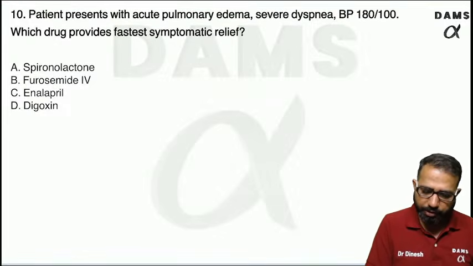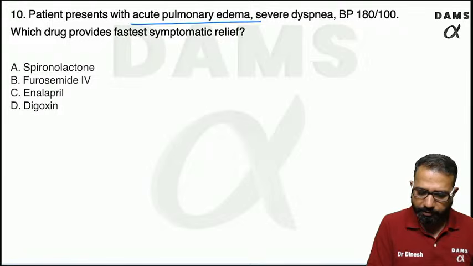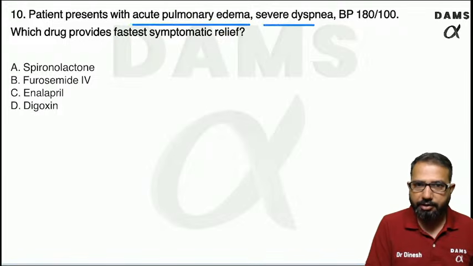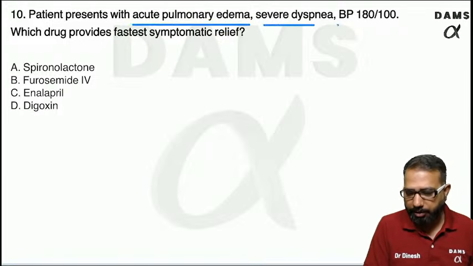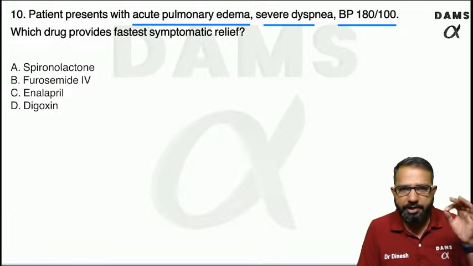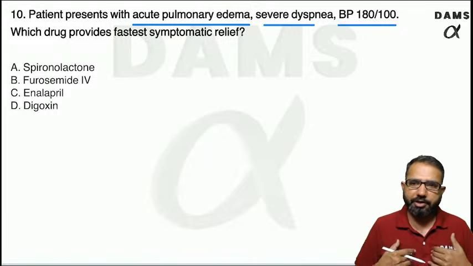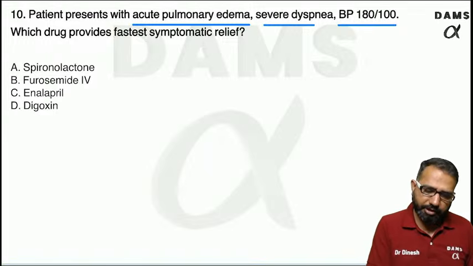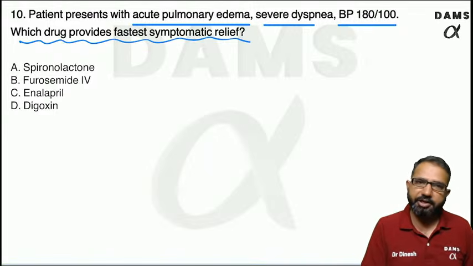Patient presents with acute pulmonary edema, severe bradycardia, severe dyspnea. BP is 180/100, so BP is very high. Patient has pulmonary edema, severe dyspnea is there. Which drug provides the fastest symptomatic relief?